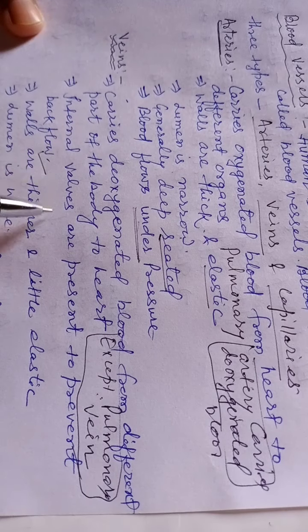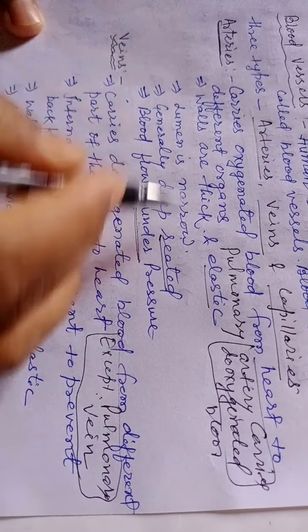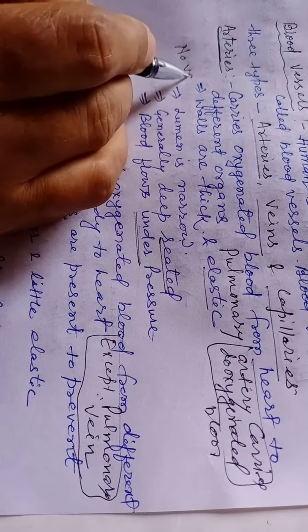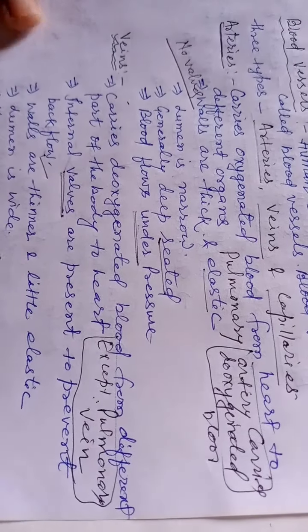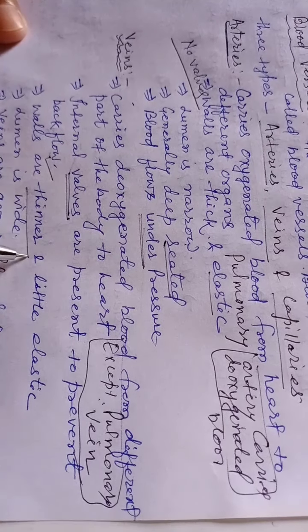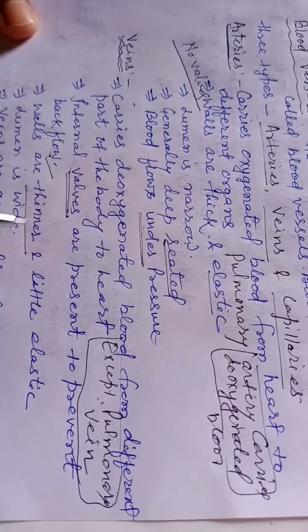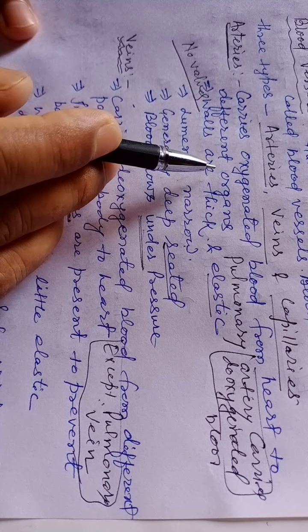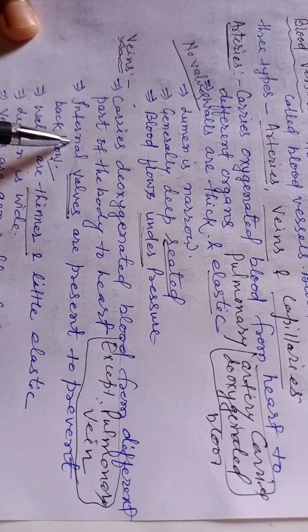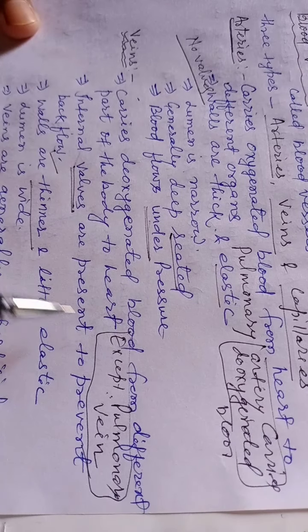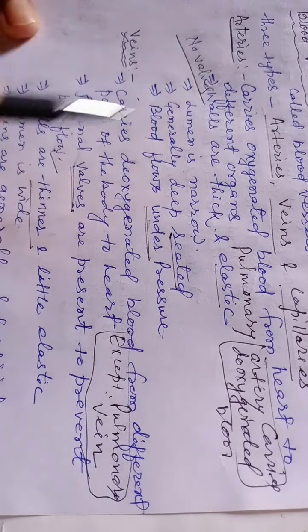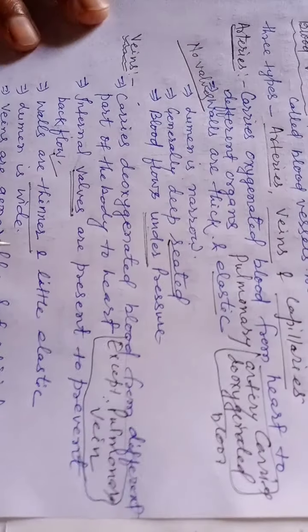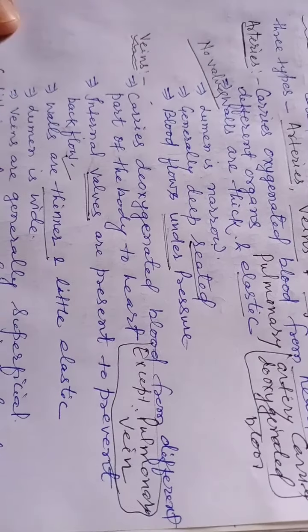In veins, valves are present, but in arteries no valves are there. The walls are thinner as compared to arteries, because here there is no jerk of blood in the veins. Veins collect blood from different parts of the body and carry it to the heart, while arteries carry blood from the heart to different parts of the body.